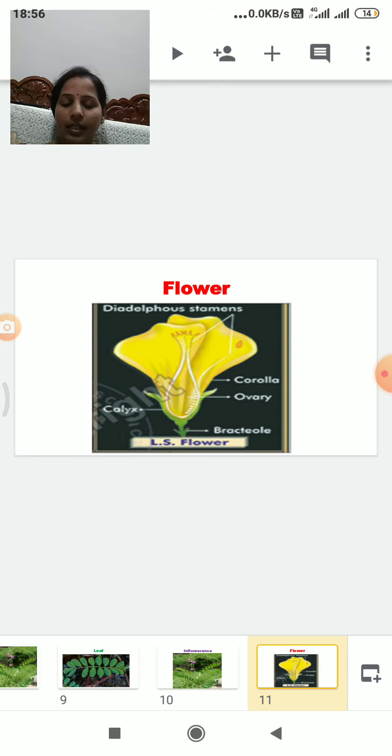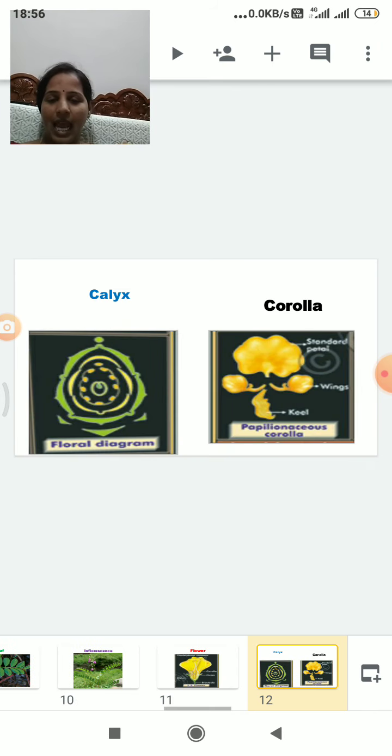So the main characteristic is papilionaceous corolla are present in the Fabaceae. Papilionaceous corolla, this is a very important characteristic of the family. Papilionaceous corolla are present in the Fabaceae family members. Next we can go for calyx.